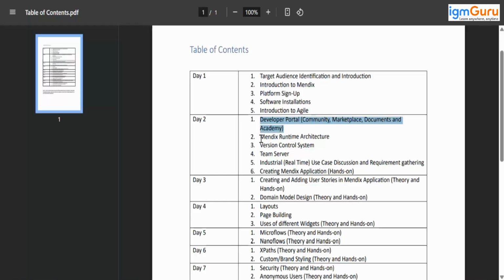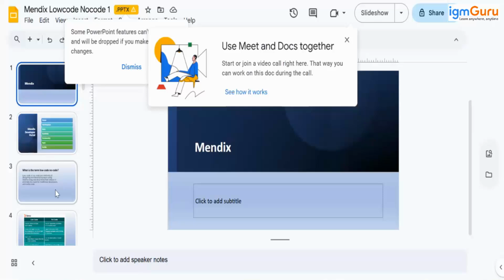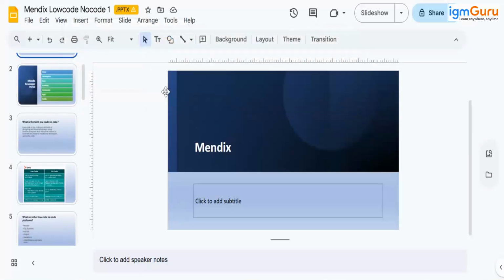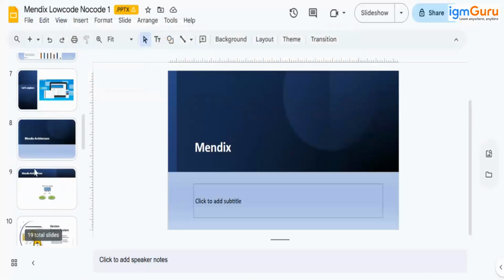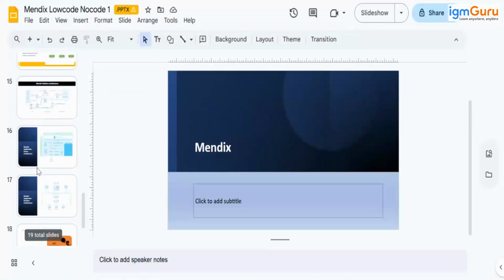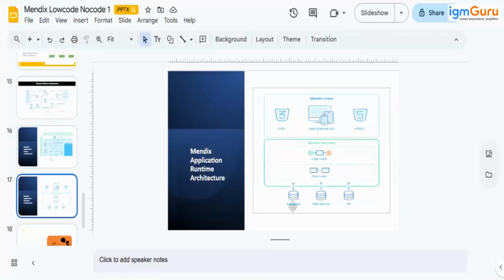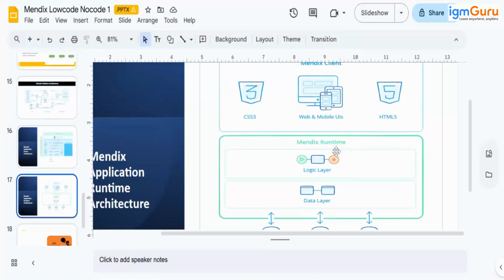Fine. Then Mendix runtime architecture. You have already seen this in the rapid developer, but still we will see this topic. I'll directly jump to that particular slide. Here it is. You're already aware of this, but I'll try to explain this in the context of Mendix.